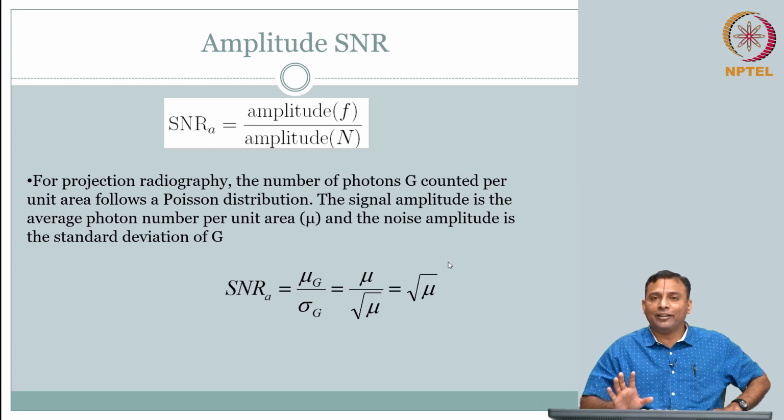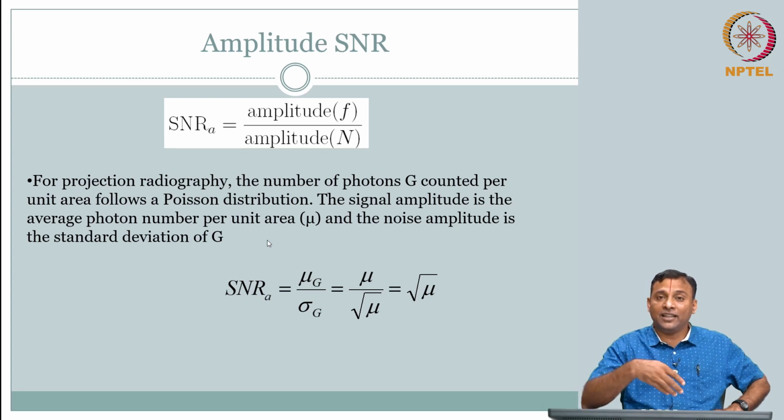Fantastic. Without going into further detail, you should already look at it and say, oh, if I want to increase the signal to noise ratio, all I need to do is increase my mu. What is mu? It is the number of photons per unit area. That means increase the number of photons per unit area. What does that imply? Well, I need to send more X-ray photons through the body. So, then you see the problem.